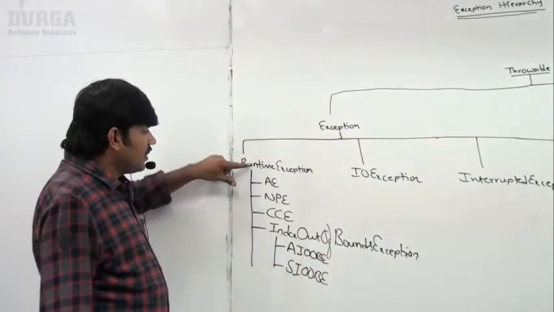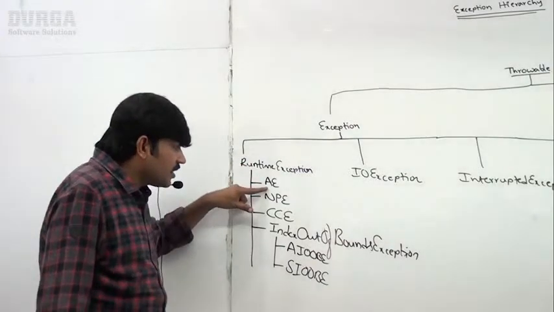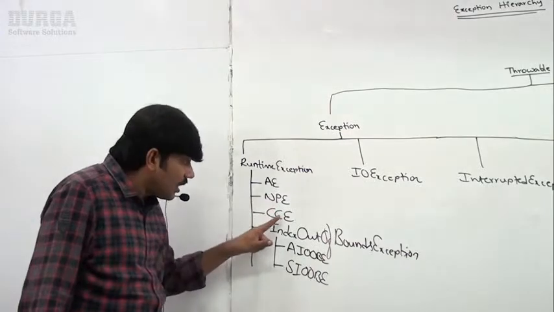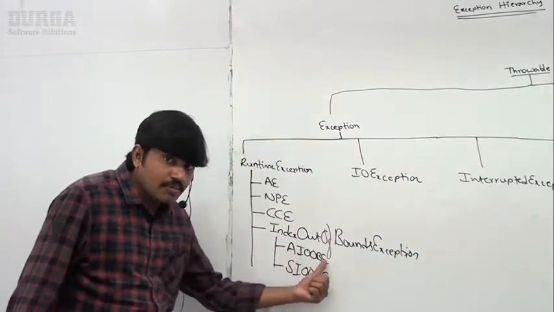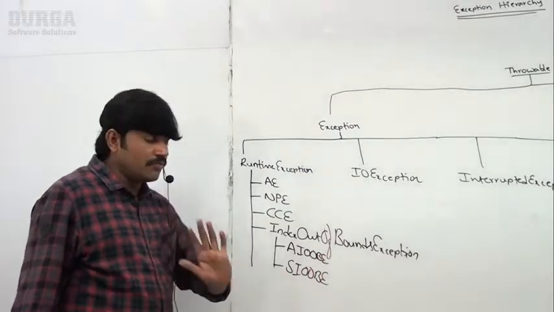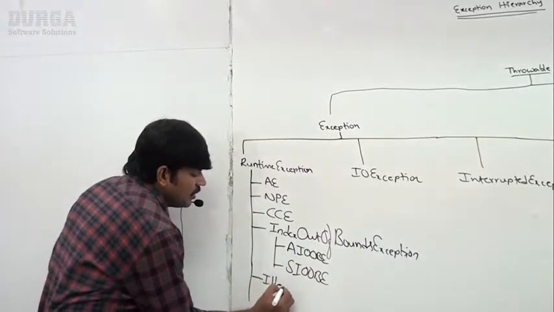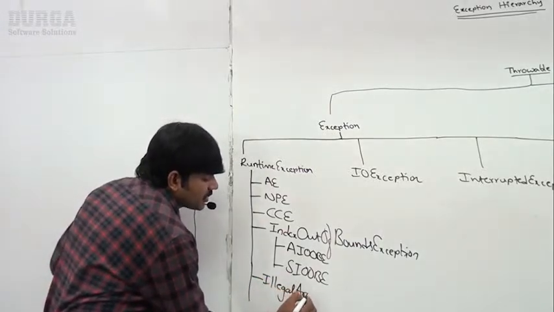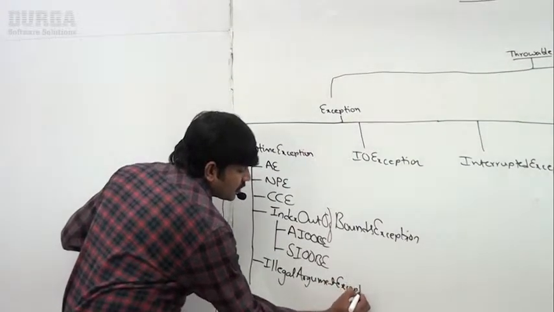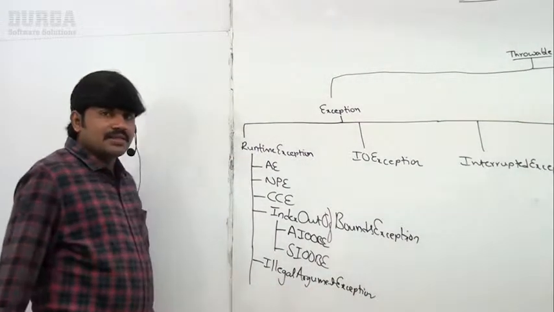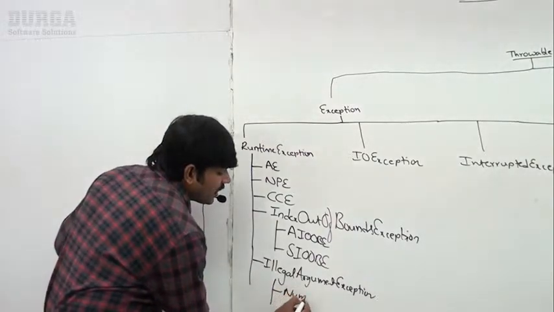So runtime exception has multiple child classes: arithmetic exception, null pointer exception, class cast exception, index out of bounds exception, array index out of bounds exception, string index out of bounds exception. Similarly, illegal argument exception, and under illegal argument exception, number format exception.